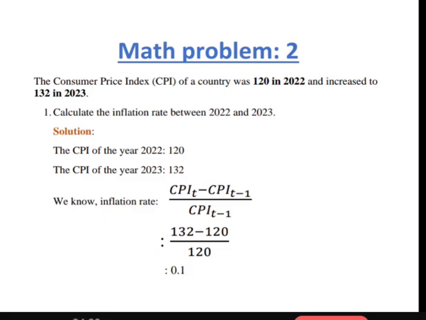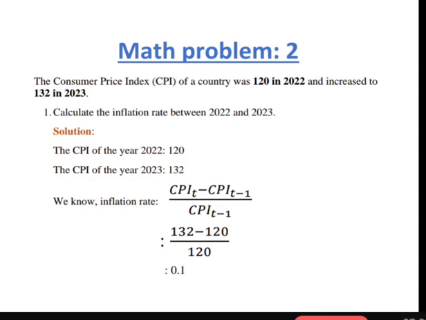Now let's solve a math problem on inflation rate. Here in math problem 2, we can see that the consumer price index CPI of a country was 120 in 2022, which increased to 132 in 2023. We have to find out the inflation rate between these years.